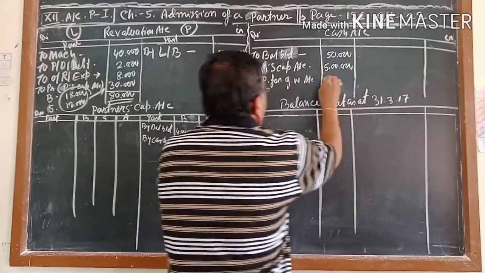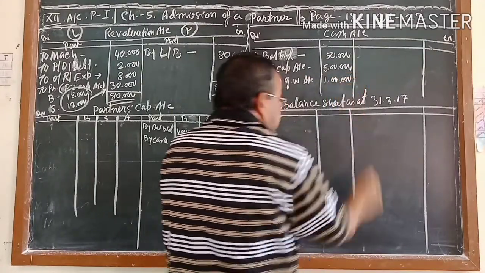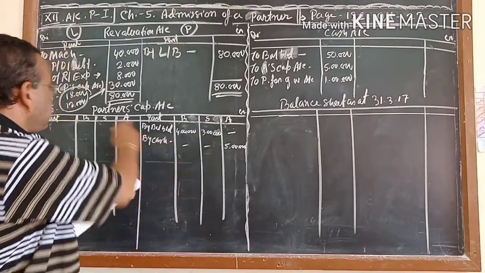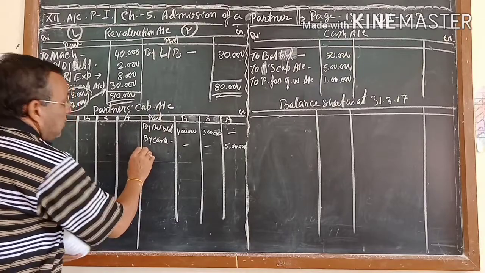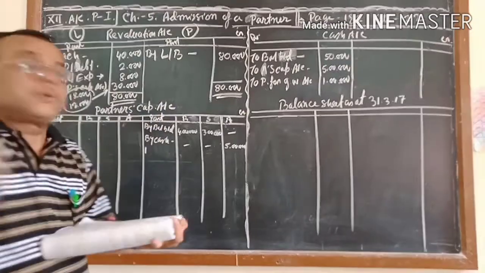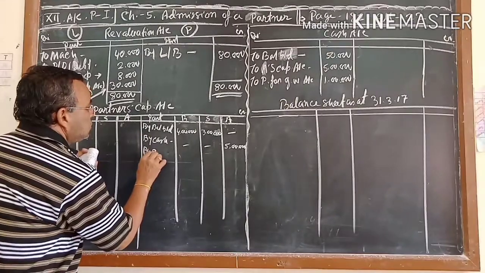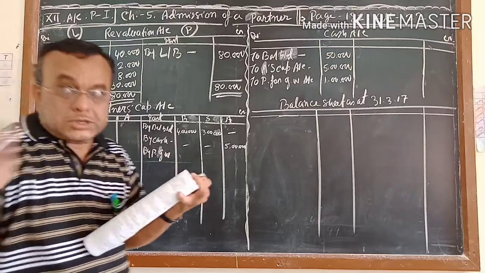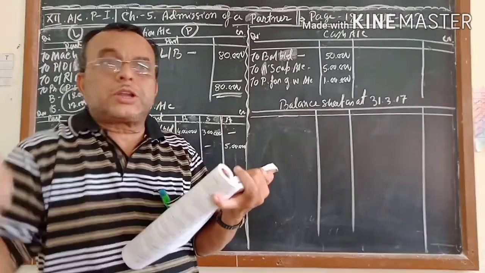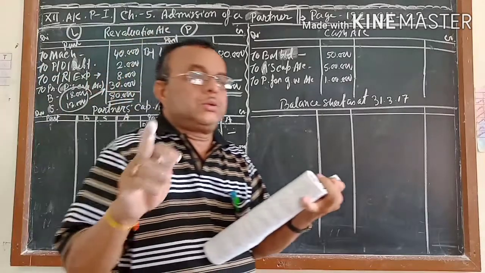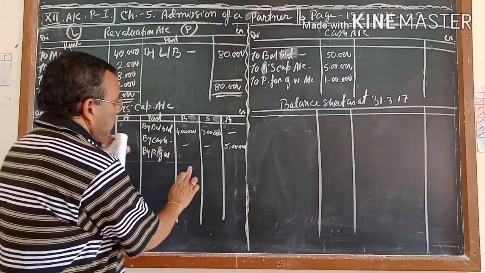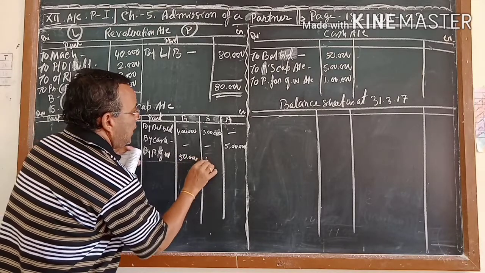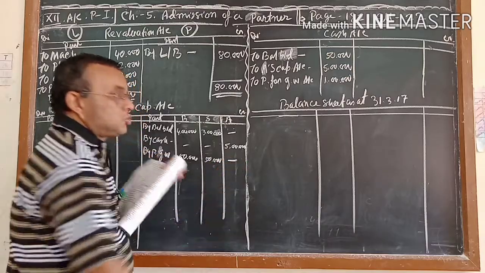How much? 1 lakh. And the second entry: premium for goodwill account debit to partners capital account. Partners capital account credit by premium for goodwill. Now which ratio? Just now I told you the 75 ratio. It was equal, 1:1. That means who will get? B and S will get 50-50, that means 50,000 and 50,000, because of the 1:1 ratio.